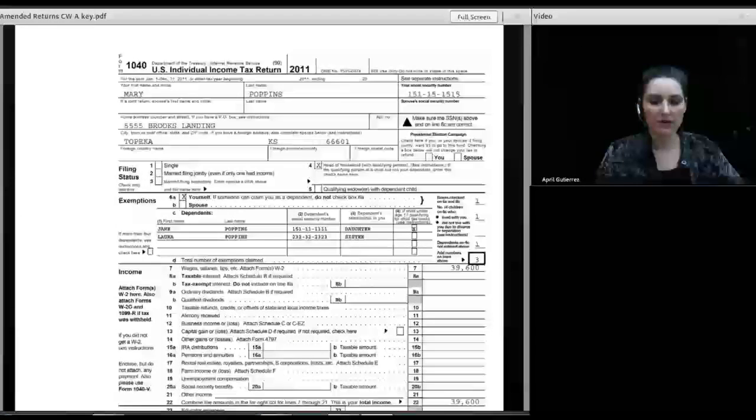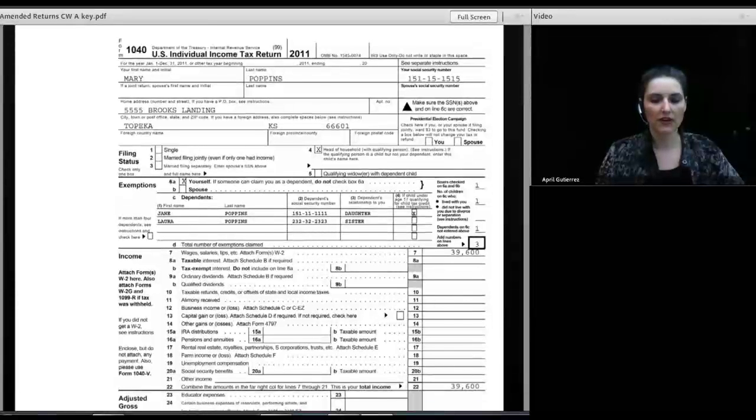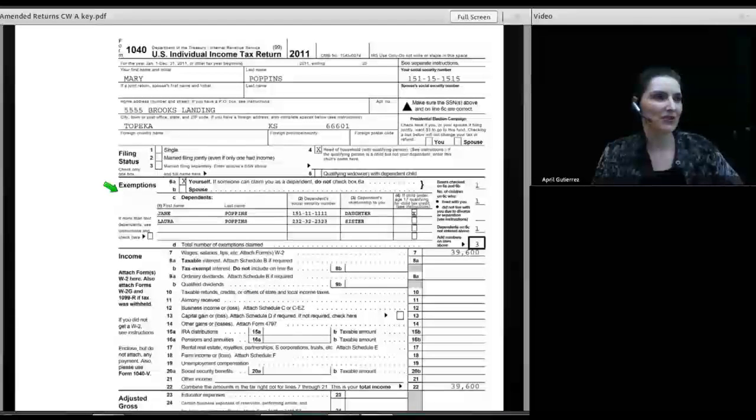So in amending Mary's return, the first thing we have to do is figure out what the new return looks like. So in the first illustration I gave you, we're looking at all of the numbers that need to go in the column A of 1040X, and all of the numbers that belong in column B of 1040X are now up on the screen in front of you. In a perfect world, I would make you prepare the amended return from scratch, but we don't have time for that, so I'm just going to have you fill out the 1040X.